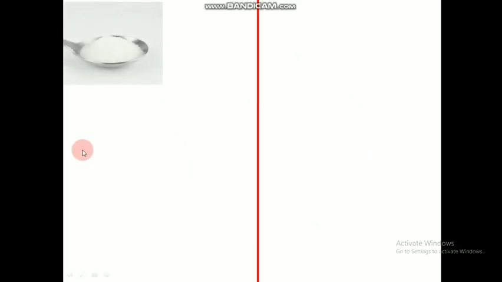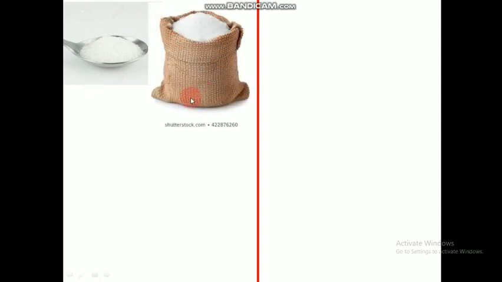Imagine you are tasting a spoonful of sugar. How will the taste be? It will be sweet. And now you are asked to eat a full sack of sugar. How will the taste of sugar be in this case? There also it will be sweet, right? In the initial case, you took a small amount of sugar and tasted it, and then you ate a bigger quantity of the same substance and tasted it. In both cases you got the same result or same taste. So the taste of sugar does not depend on how much we take.